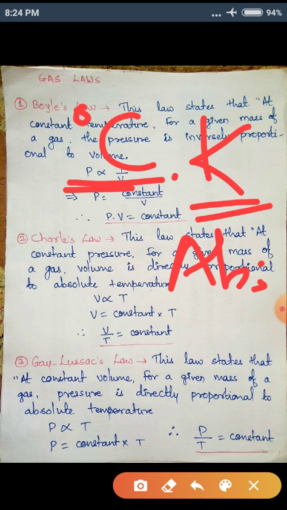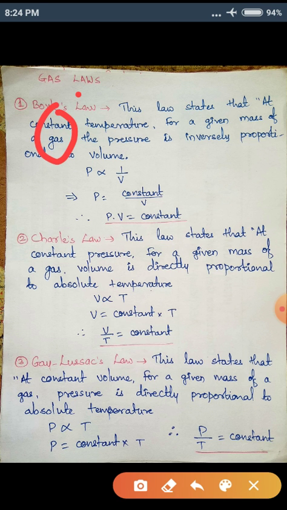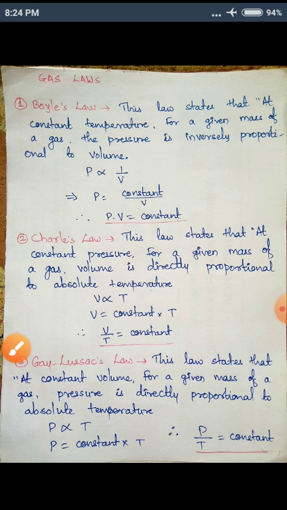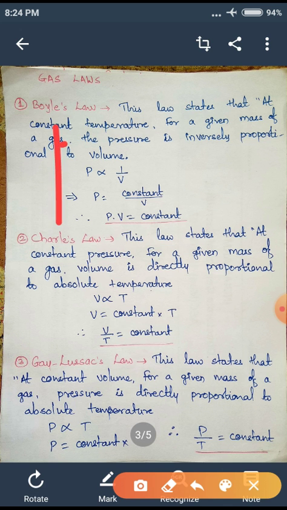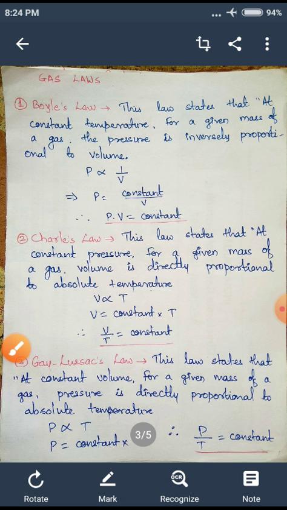So what is the relation between Kelvin and degree Celsius? 0 degree Celsius is 273 Kelvin. Therefore 1 degree Celsius becomes 274 Kelvin. This is the relation for absolute temperature. Absolute temperature is always measured in kelvins.